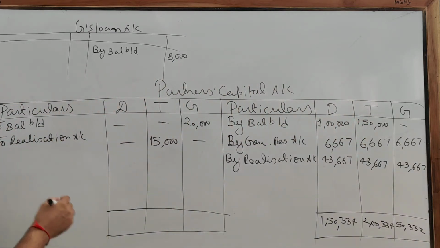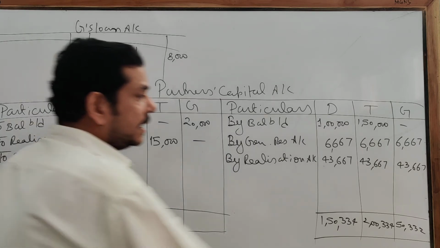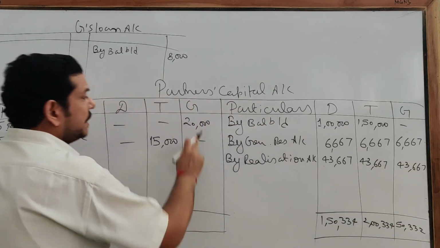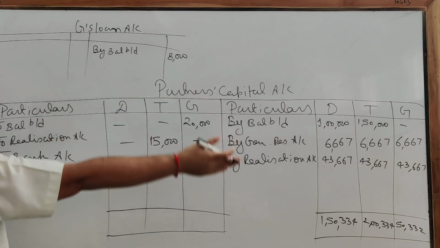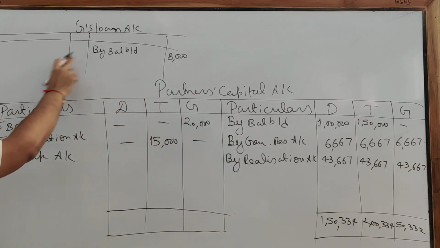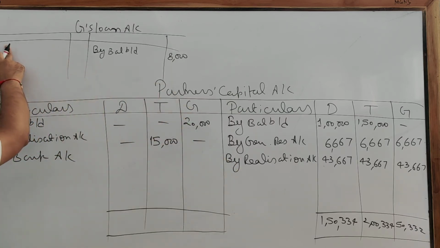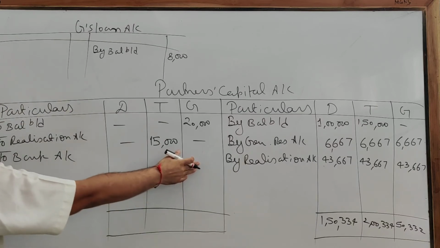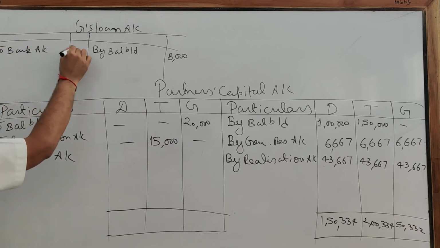Clear? Now we are going to make the final payment. So to bank account. Now see, the credit balance of G is 50,000 and the debit balance is just 20,000. So we are going to make payment. There is no deficient capital. Otherwise, we would have transferred his loan account to his capital account. Clear? If there is a deficient capital, then here you will write to partners' capital. Here we already have sufficient balance to pay, so you have to pay this amount also. So write it over here to bank account 8,000.